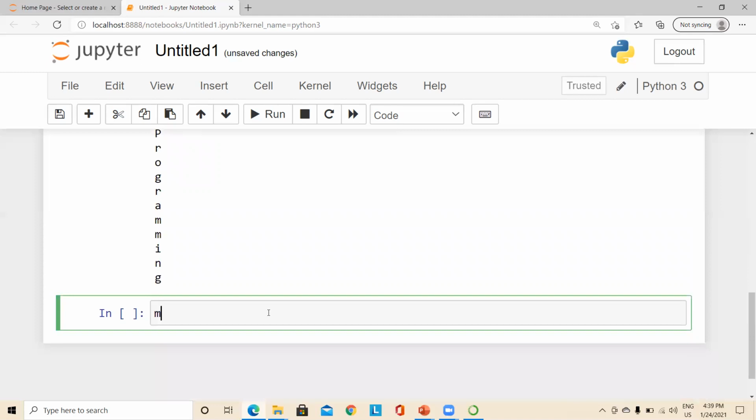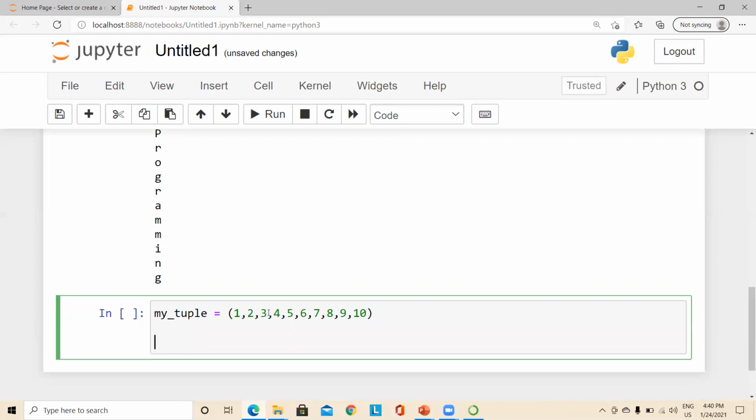In the same way, we can use a for loop to iterate over the tuple data type. Tuples can be represented using parentheses. So here we have a list of numbers as a tuple, and if I want to refer to all those elements, I shall use a for loop.